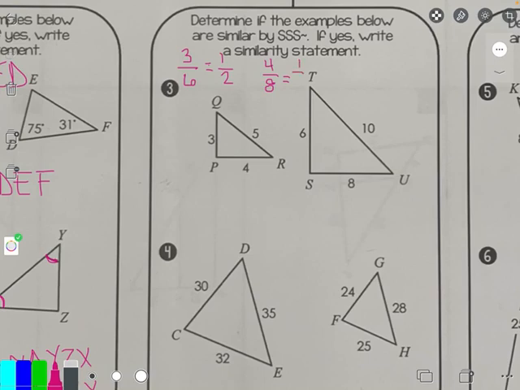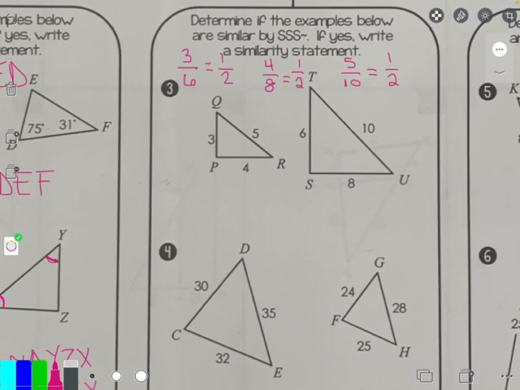So I get 4 over 8, which is also 1/2. I do have to compare the last set of sides. Longest side is 5 on the left, longest side on the right is 10. And I get 1/2. So each fraction came down to being 1/2. So yes, I do have similar triangles.